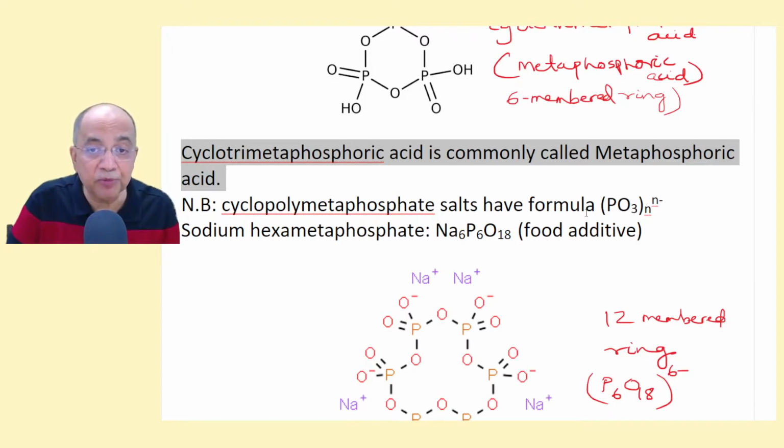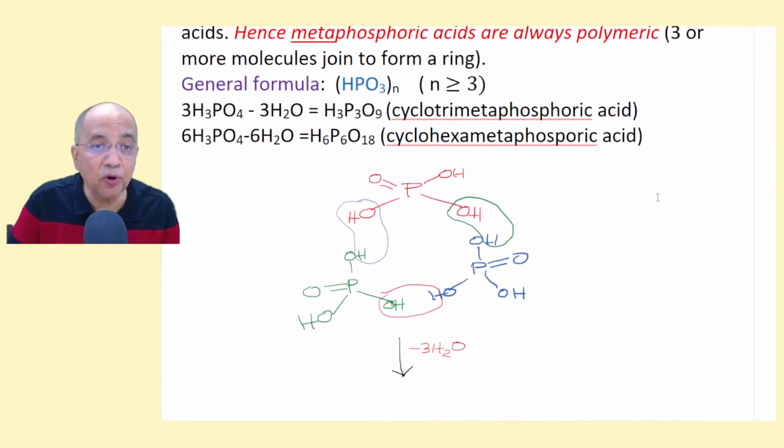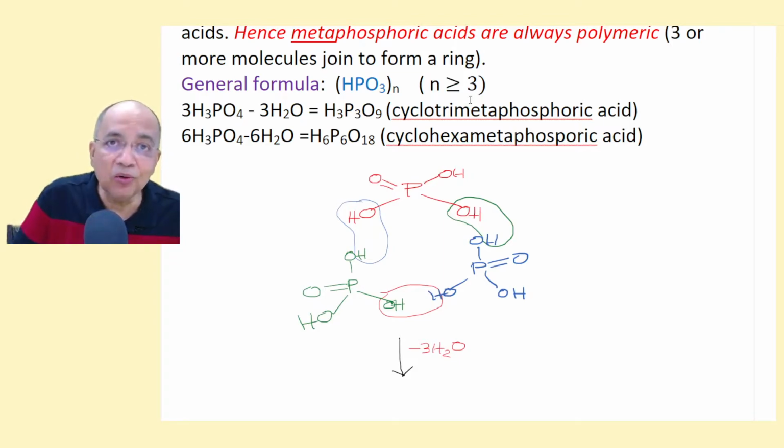Cyclopolymetaphosphate salts have the general formula (PO3)n with n minus charge, because the general formula is (HPO3)n, where n is minimum 3. Without 3 molecules cyclization is not possible. A 6-membered ring is a stable molecule. So n can be 4, 5, 6.